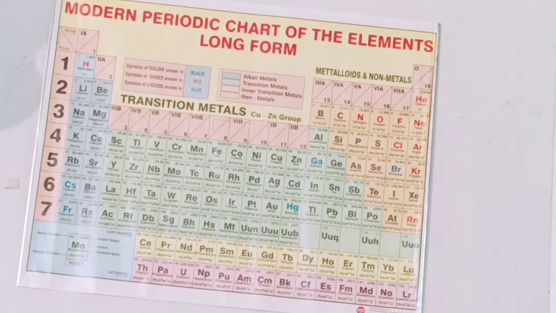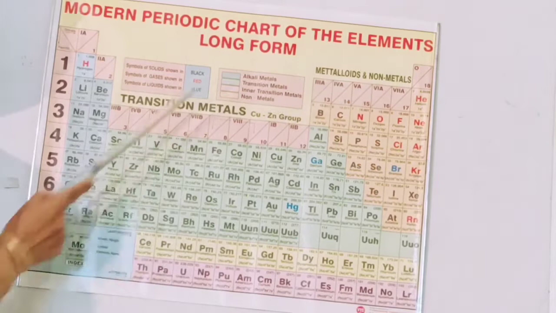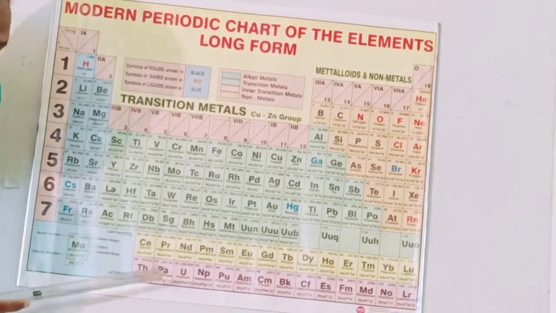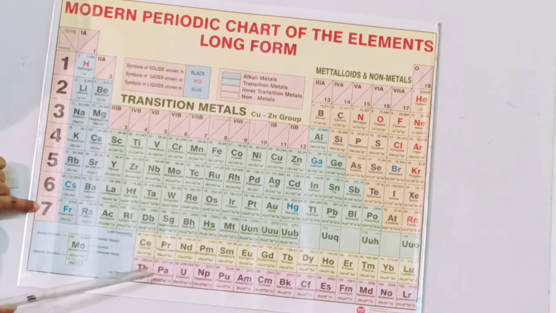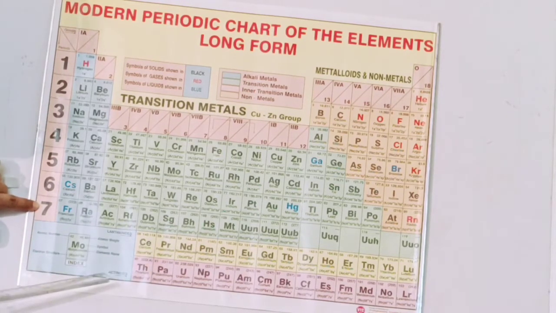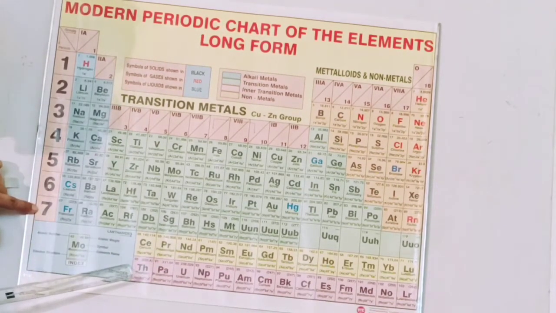You may ask me here, there are 2 more periods, 7 plus 2, 9 periods are coming. See here, up to 7. After that 2 periods are there, they are not named. What is the secret behind it not being named, can you say? Because they come in the place of lanthanum.